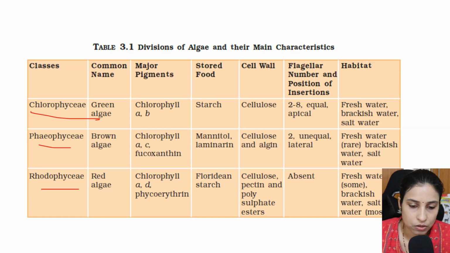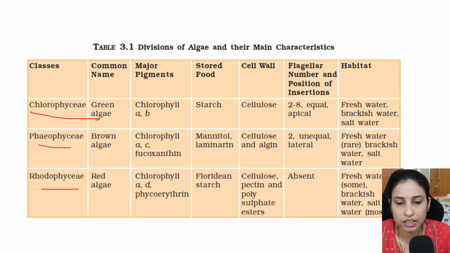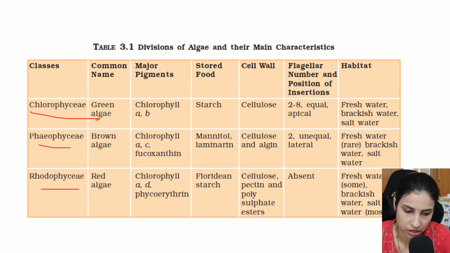Then the cell wall: cellulose and algin in Phaeophyceae, and in Rhodophyceae cellulose, pectin, as well as polysulfate esters are present. In flagellar number and position, most of the Chlorophyceae are flagellated. We may observe 2 to 8 equal apical flagella. In Phaeophyceae, we observe 2 unequal lateral flagella. And in Rhodophyceae, flagella are not present in the zoospores as well as gametes. As for habitat, most of the Chlorophyceae are freshwater, brackish water or saltwater. And Phaeophyceae also can be seen in freshwater, brackish water and saltwater.